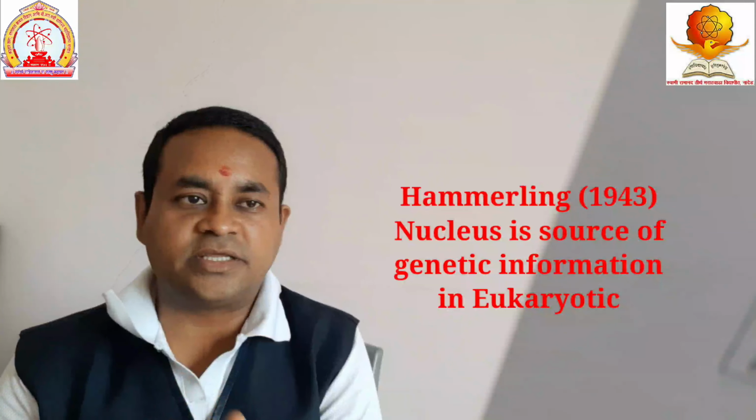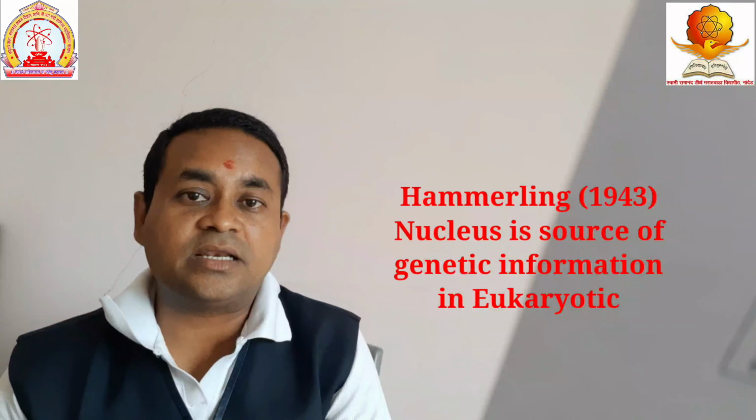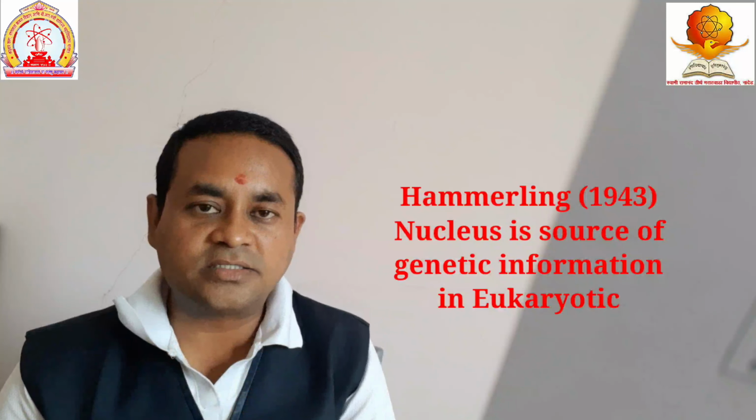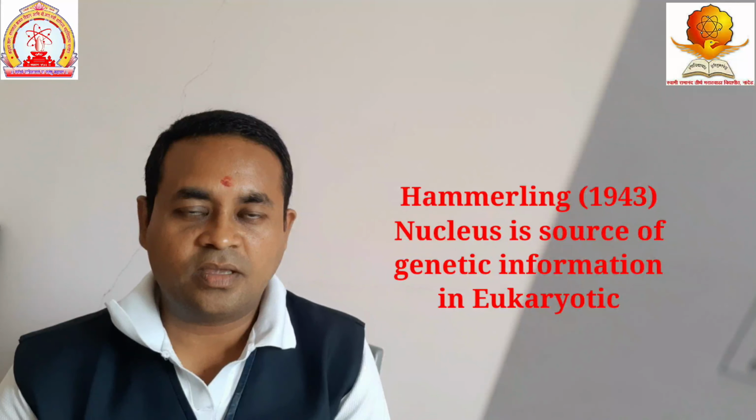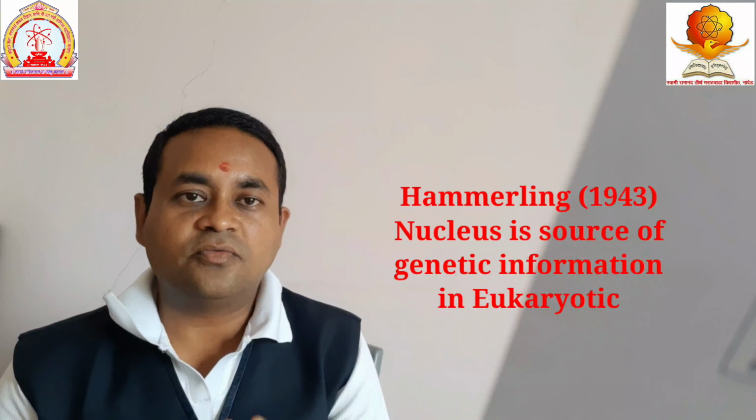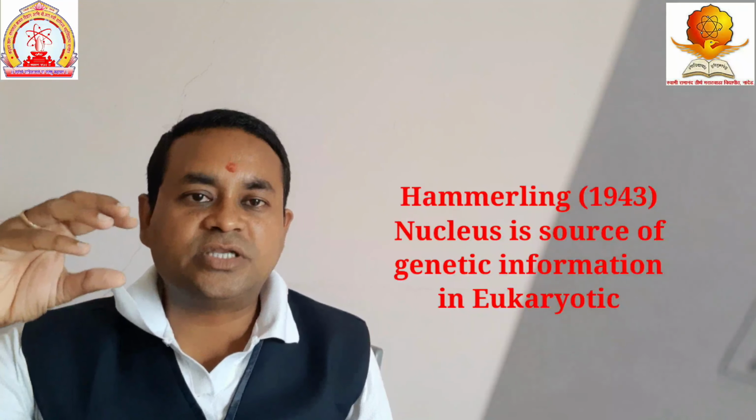After that, Hammerling in 1943 worked on single-celled algae. He observed and concluded that the nucleus contains the genetic material.